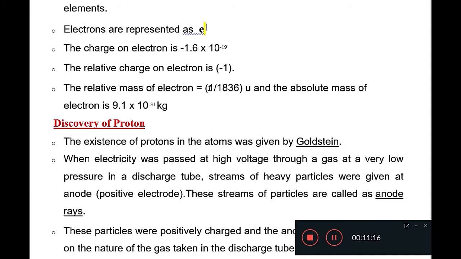Relative mass here is compared to the mass of proton. The relative mass of electron is 1 divided by 1836 U. U means unified mass. And the absolute mass of electron is 9.1 into 10 to the power minus 31 kg.